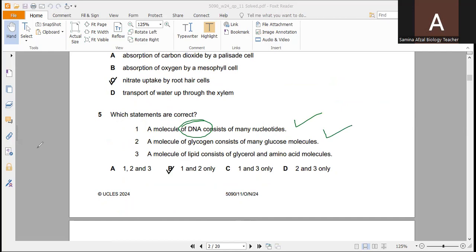And the third one, a molecule of lipid consists of glycerol and amino acids. Amino acids are protein in nature. So the lipid consists of glycerol and fatty acids. Lipid consists of glycerol and fatty acids. So this is not the correct option. So according to these two statements which are correct, statement number 1 and statement number 2, option B is the correct option.